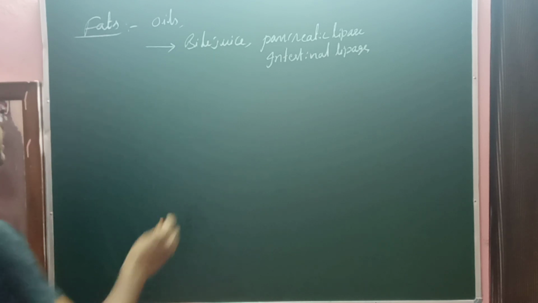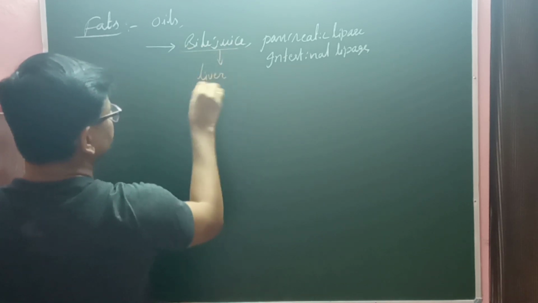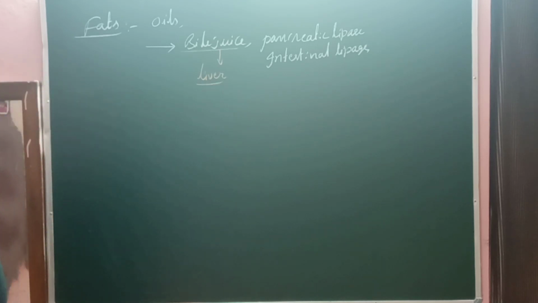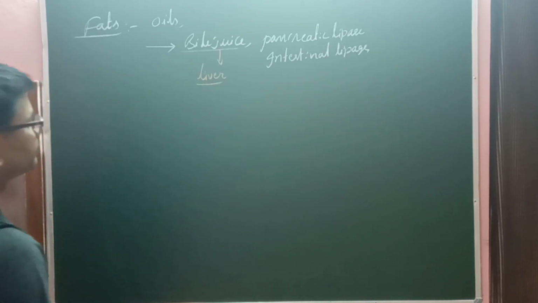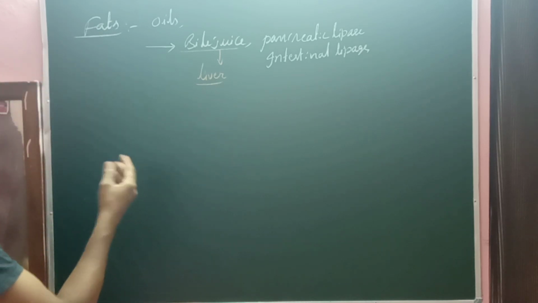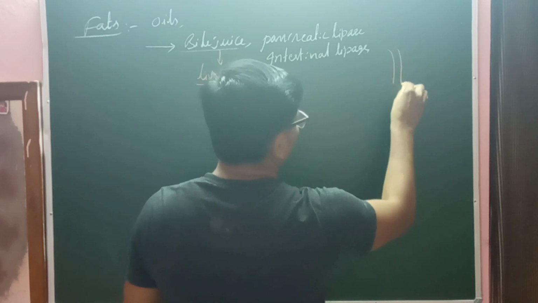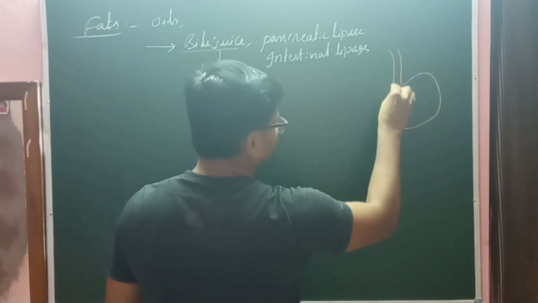This bile juice is secreted from the liver, right? The liver is present on either side of the duodenum as per your textbook. Liver and pancreas, if you see in the diagram, you can understand easily.